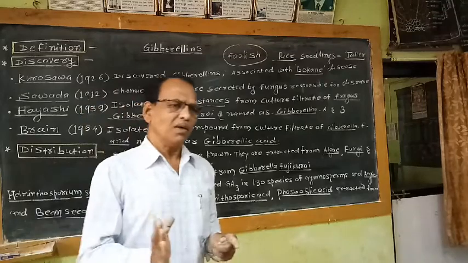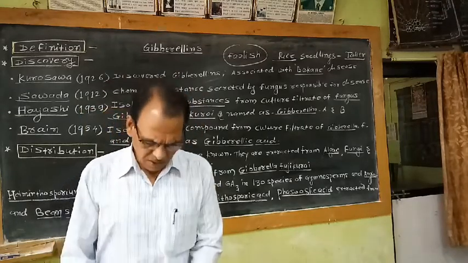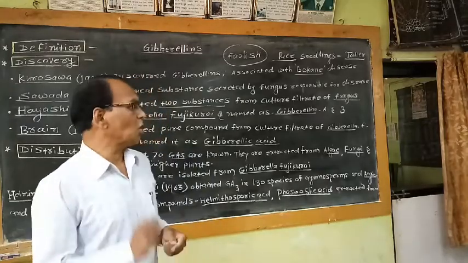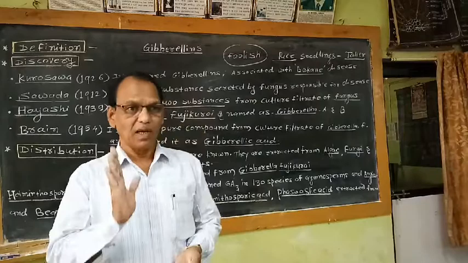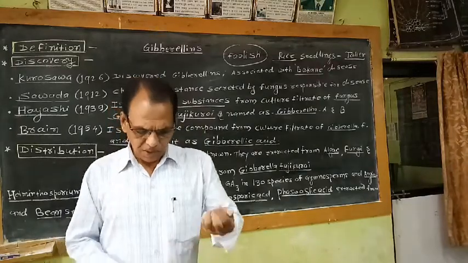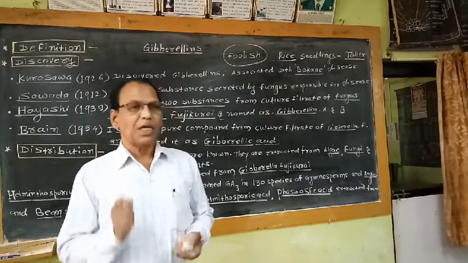That means these physiological roles are commonly called practical applications. Total 9 physiological roles are played by these gibberellins. The first physiological role of gibberellin is stem elongation. The second physiological role is reversal of genetic dwarfism.